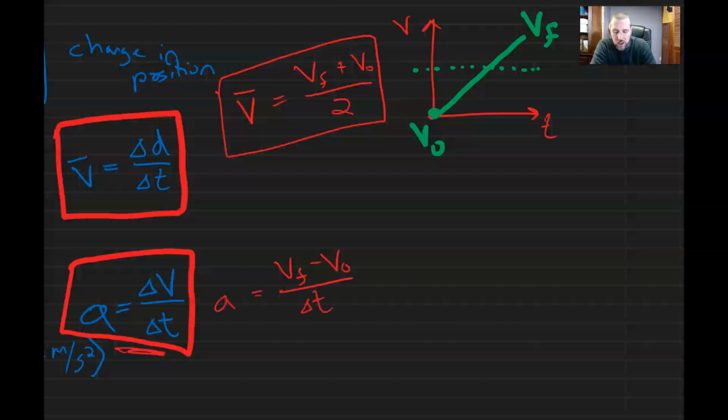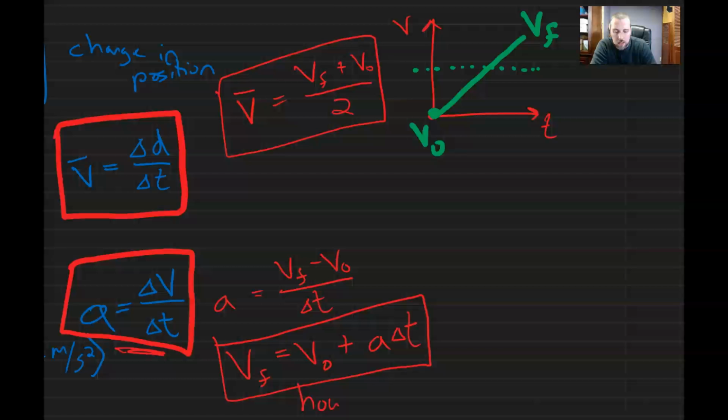And if I solve for final velocity, which is going to be useful to me, basically multiply the time to the other side, and I add initial velocity to both sides, I get this equation, which is going to help me when I'm looking at how fast is it going now, right? Or what's the final velocity? Well, whatever it was going, initial velocity, plus the acceleration times the time. So that's going to tell me how fast are you going now.